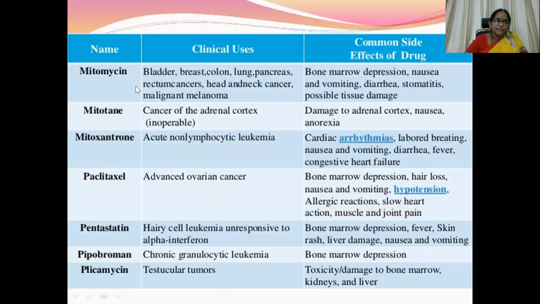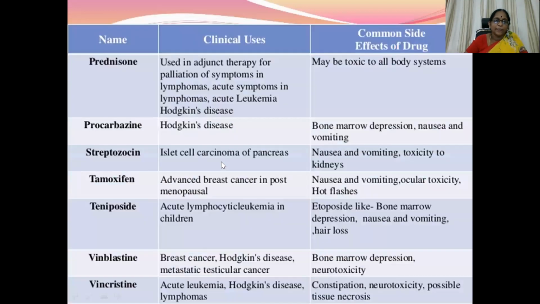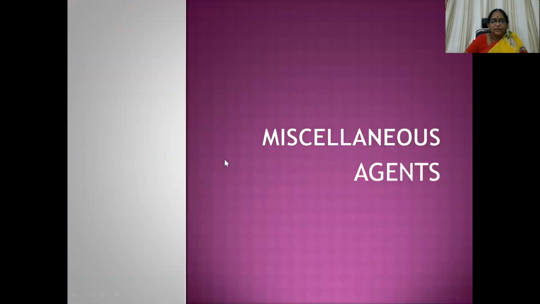Then mitomycin, mitotane, mitoxantrone, paclitaxel, pentostatin we have not discussed, plicamycin we have discussed, prednisone, procarbazine, streptozotocin we have not discussed, tamoxifen, teniposide, vinblastine, and vincristine. That's it. So you can go through those slides for a fast recap.